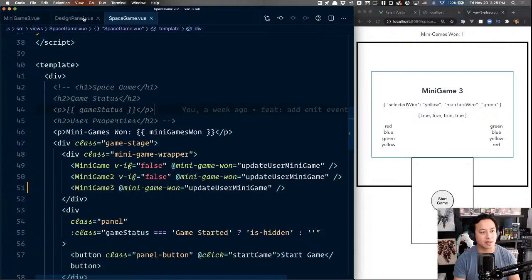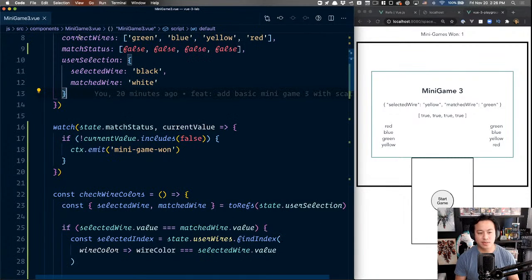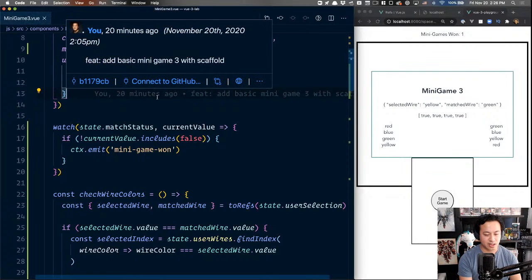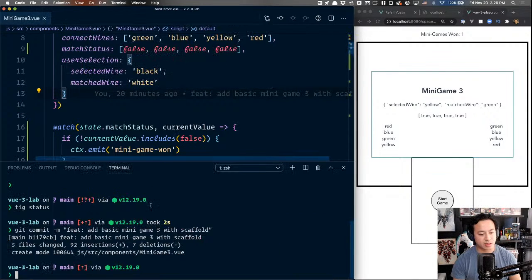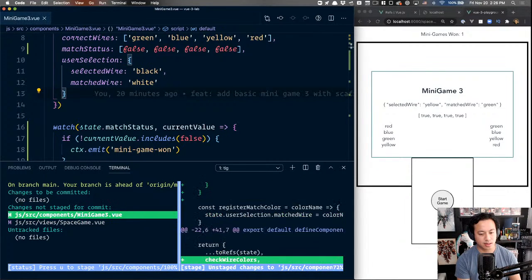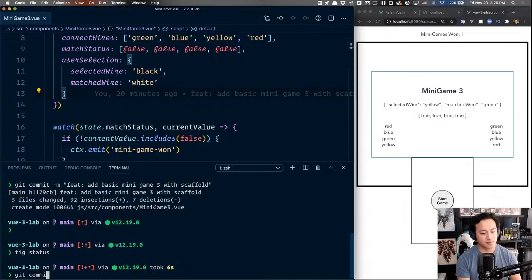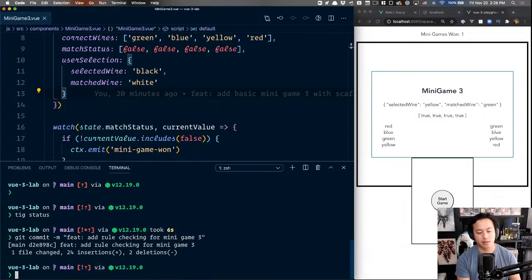I'm sure anyone who does more solid game design will probably know that we have some things to fix, but again, we focus on iteration and one step at a time, because otherwise we get distracted. So this is our minigame, great, and then we say add rule checking for minigame 3.